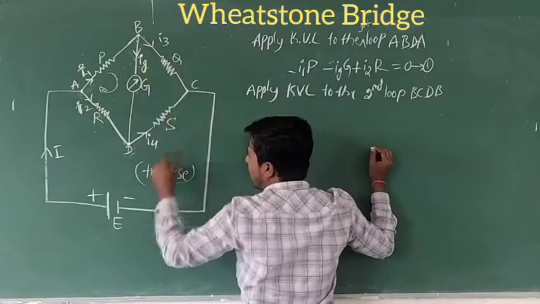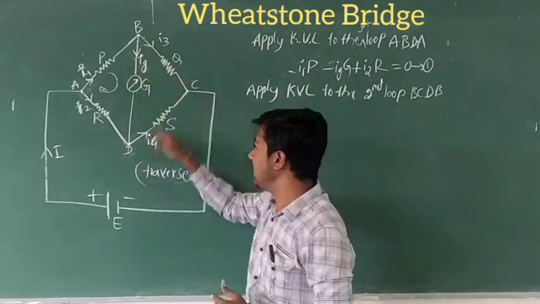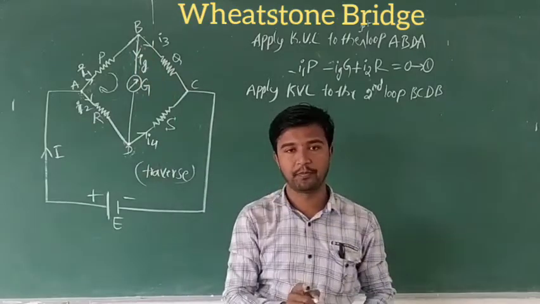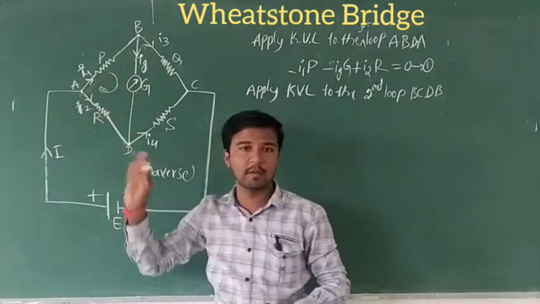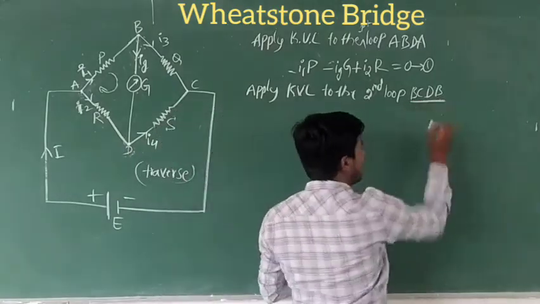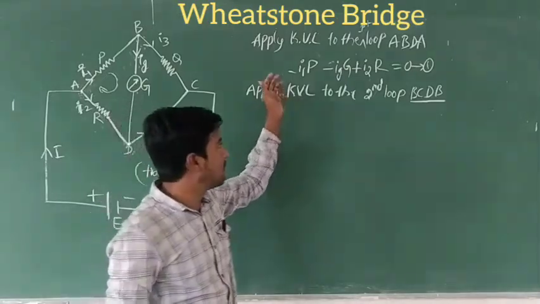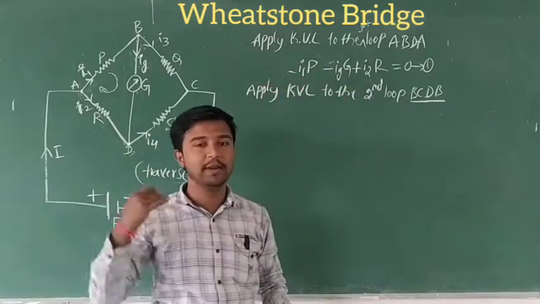Where do we start? Again from the same point. B, C, D, B is one loop. Up to this we have also completed one loop. Now we have to apply the BCDB loop, meaning applying Kirchhoff voltage law to the second loop BCDB.